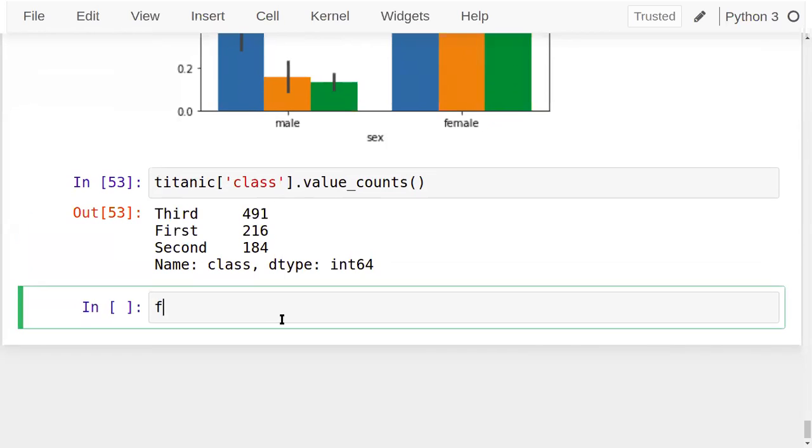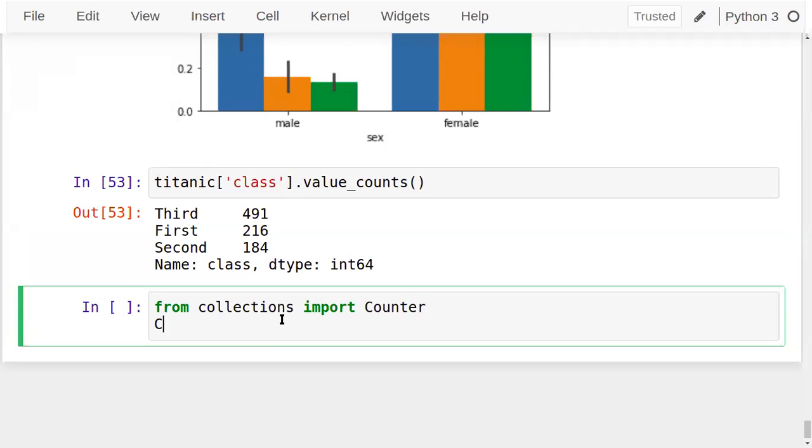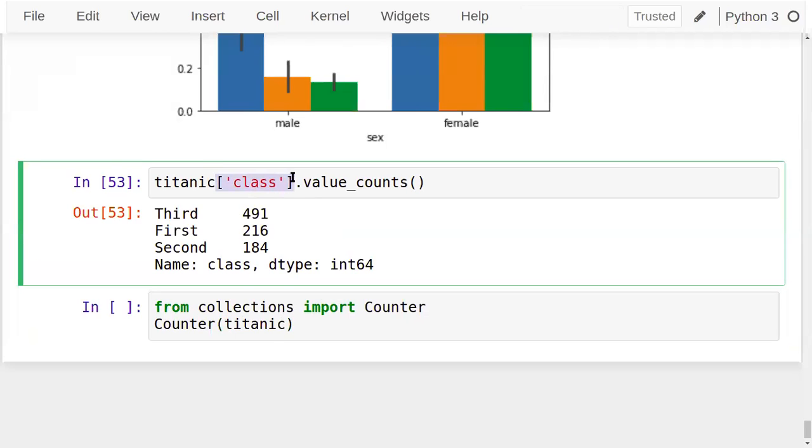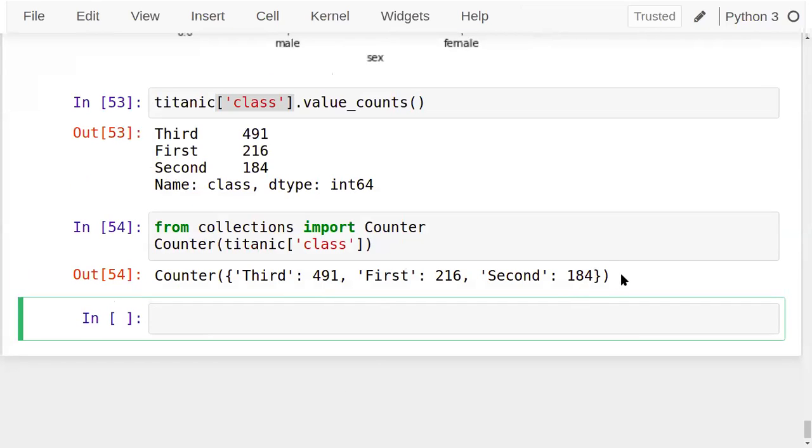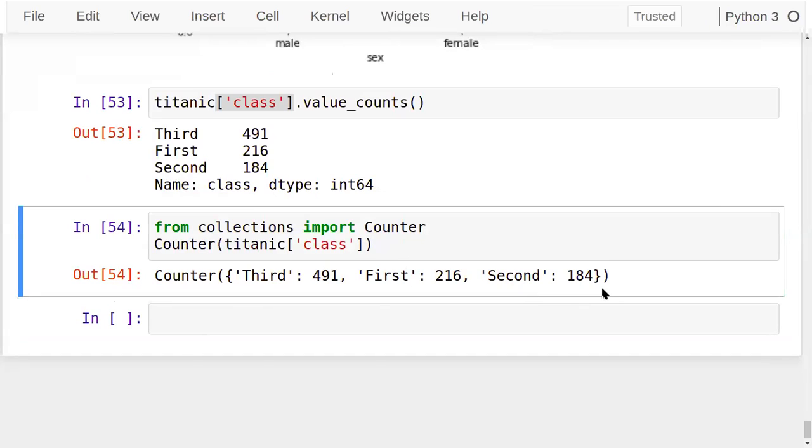Even one more method is there, if you know that. From collections, we'll import the Counter class, and you pass Titanic of class here. You can see it's a dictionary. Same method: third 491, then first 216, and second 184. They're extracted.